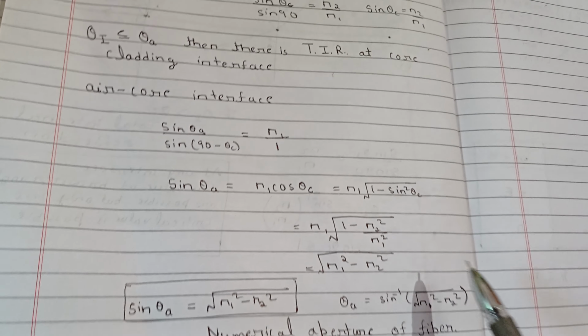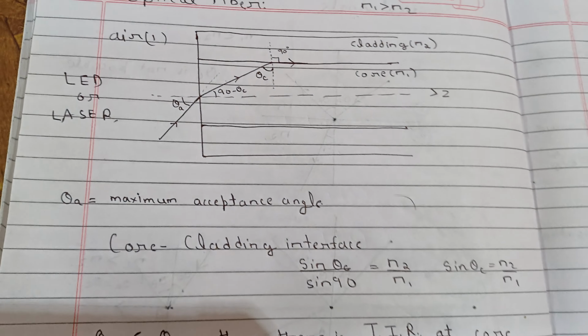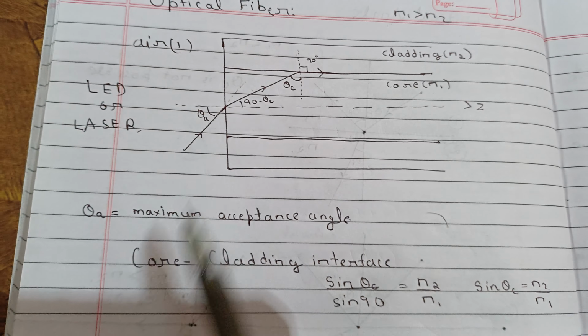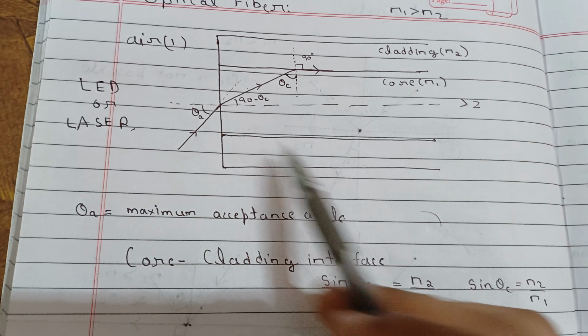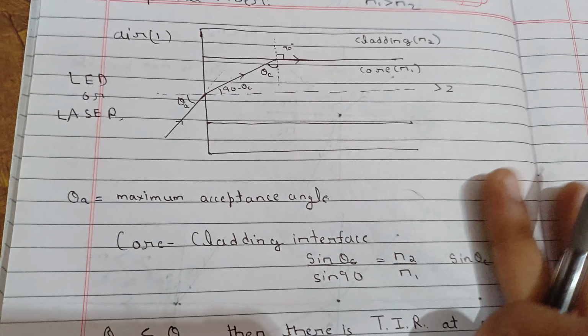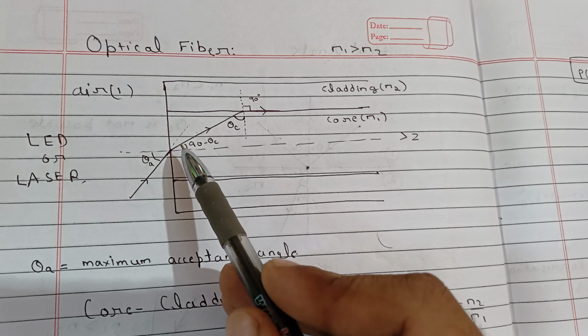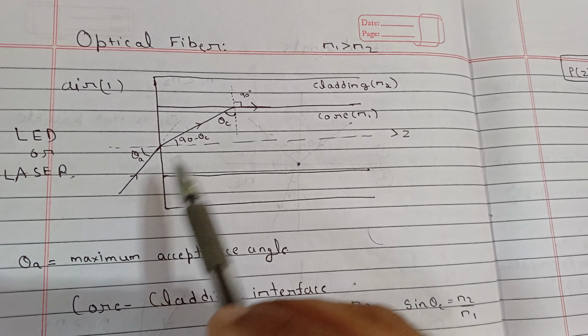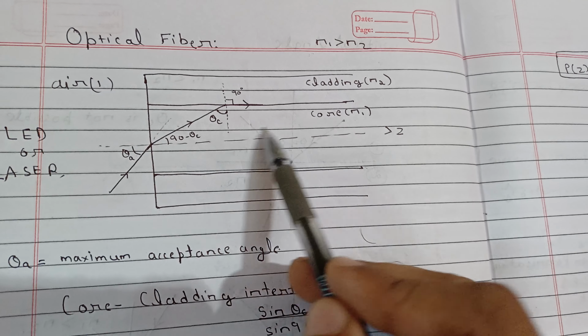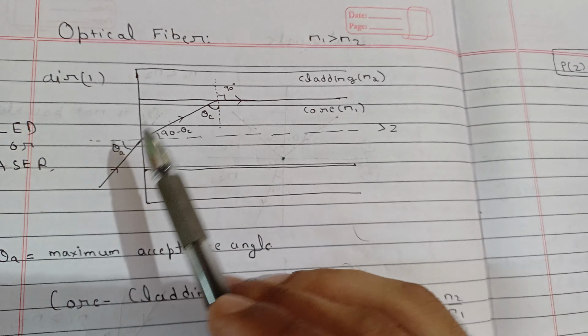So you must remember how to find the value of theta a, what theta c is, what the maximum acceptance angle is, and how this works. Now if you know this, let me tell you one more thing. When an EM wave or a ray is coming, there will be some intensity of that ray. It will decrease as it moves inside this optical fiber. So how is it decreasing?